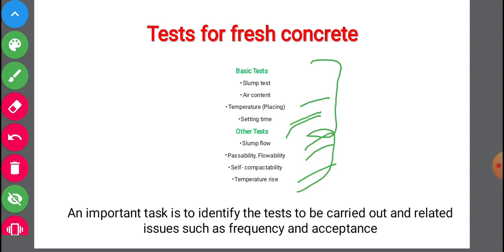An important task is to identify the test to be carried out and related issues such as frequency and acceptance. So we have seen the three questions before in the previous slides. The first was to know which test is to be used and what property is to be measured, right? So we cannot do all the tests for checking one particular type of quality. So we should know what quality is to be measured and which test is to be carried out.